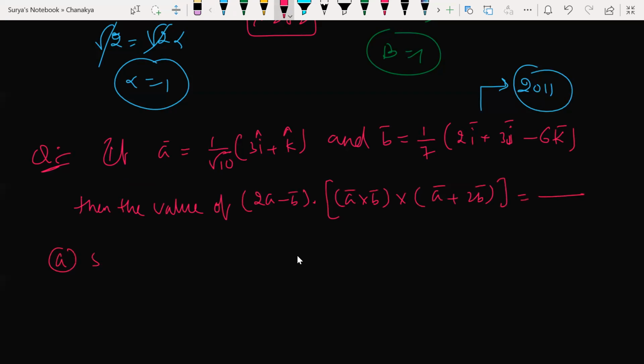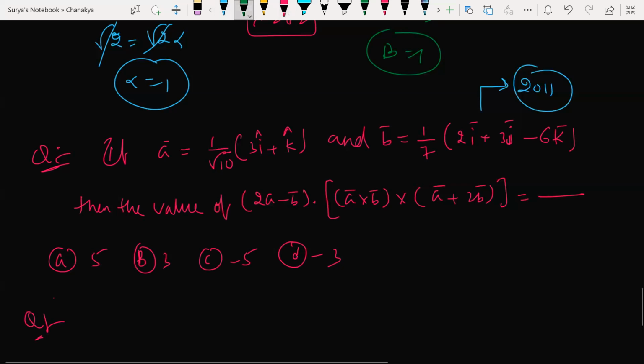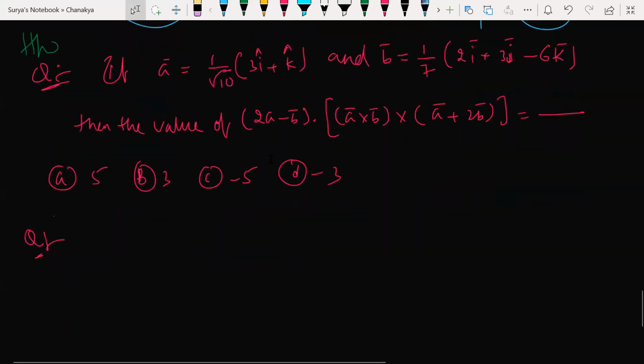Option A 5, option B 3, option C -5, option D -3. This is a homework question to you all. I'll be sharing a worksheet today on this.